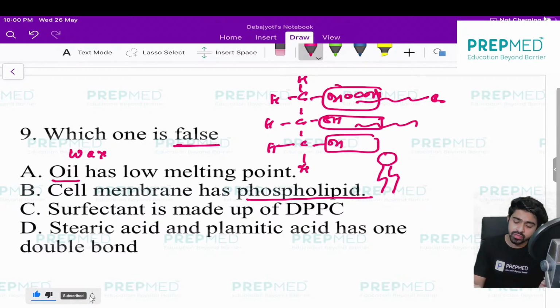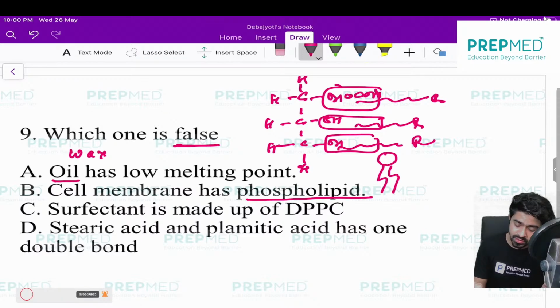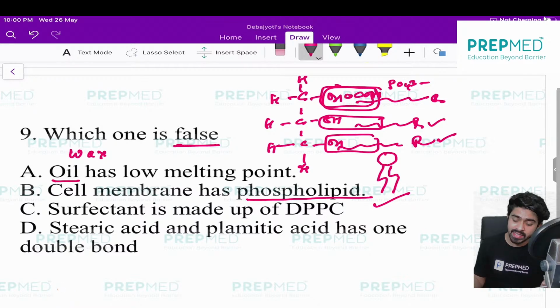And you know, these are called fatty acid tails. One thing I want to tell you here: two fatty acid tails are enough, but with them you should definitely have the phosphoric acid or phosphate group, so that's why it is a phospholipid in the cell membrane. Absolutely correct. Okay, surfactant is made up of DPDC.